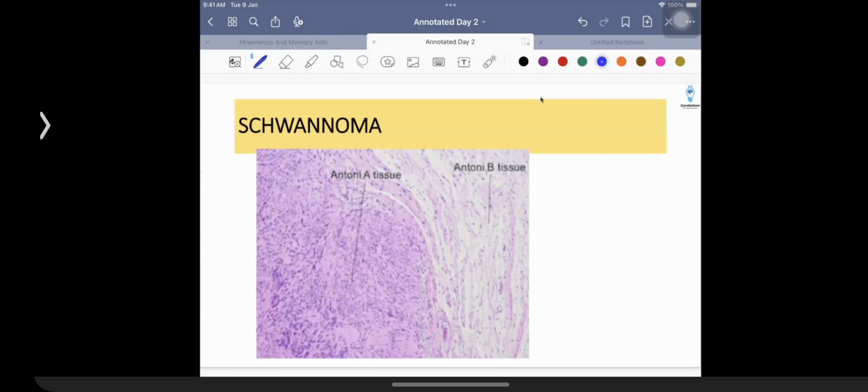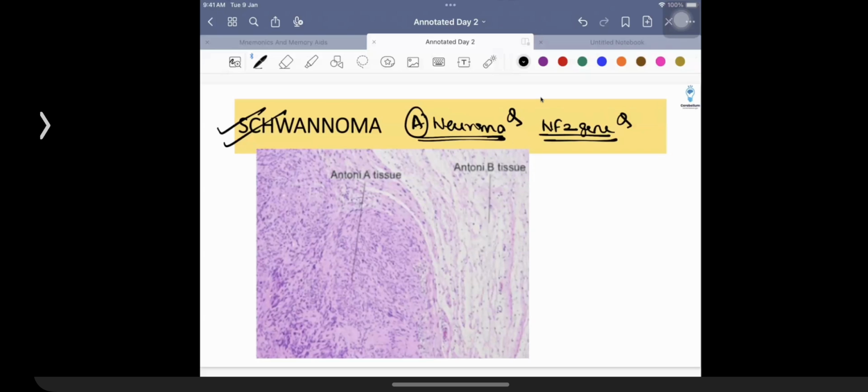And talking about the often asked question in the exam, that is on something which is going to be given the name of schwannoma. An example of a tumor which is going to be associated with arising from the 8th cranial nerve. So at times it is going to be given the name of an acoustic neuroma. Especially it is going to be arising from the inferior vestibular nuclei. It is going to be having an association that it can be bilateral if a patient is going to be having NF2 gene mutation. NF2, of course, is going to be associated with tumor suppressor action, and the name of the protein that is involved in NF2 is going to be given the name of Merlin. What's the protein that is involved in NF1?